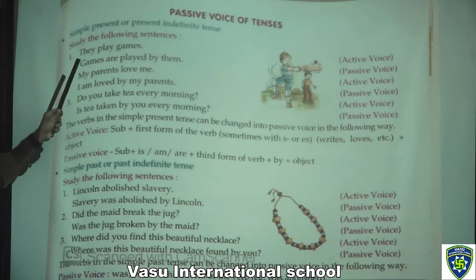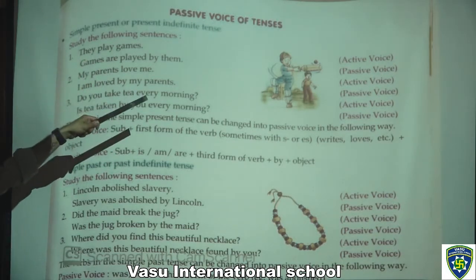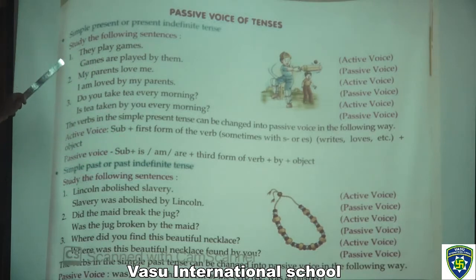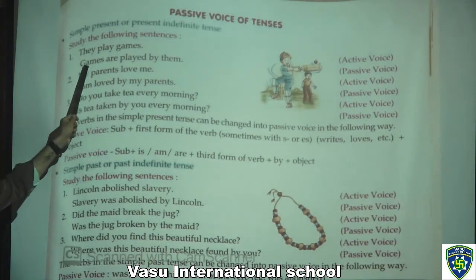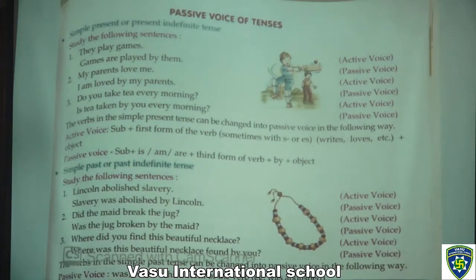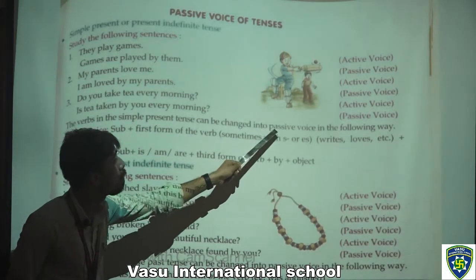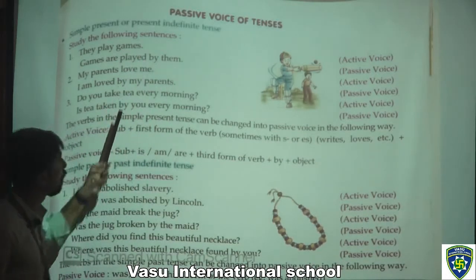Now simple present or present indefinite tense. Study the following sentences. Like in this we have these examples. The first one is: they play games. So that is active voice. Games are played by them. So that is passive voice. After that you have to read these examples also. And the verb in the simple present tense can be changed into passive voice in the following way.